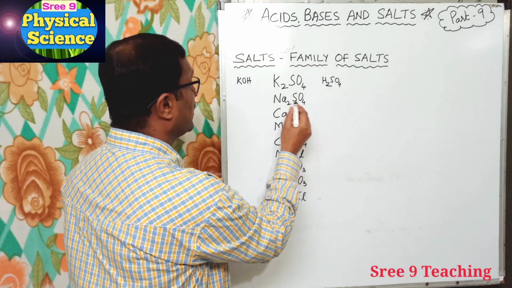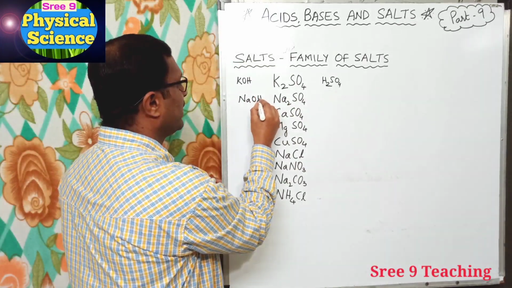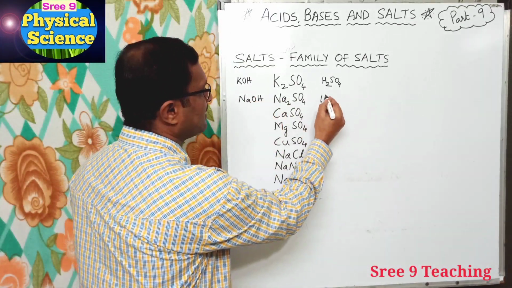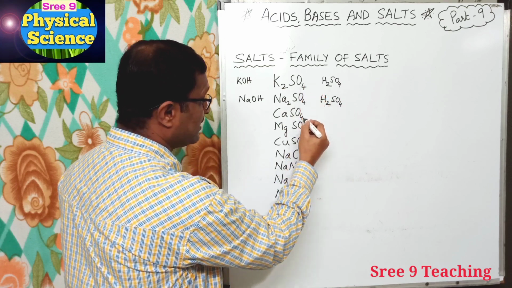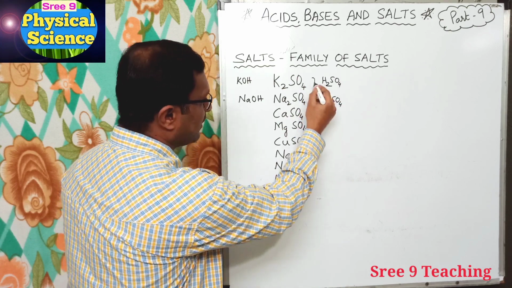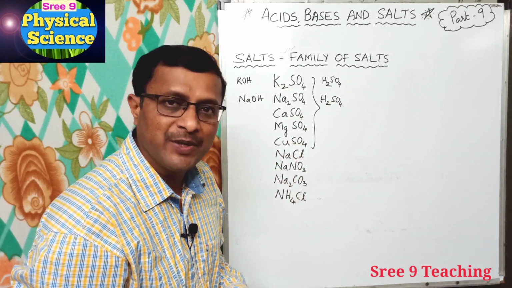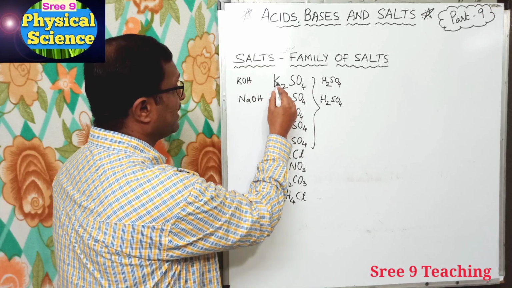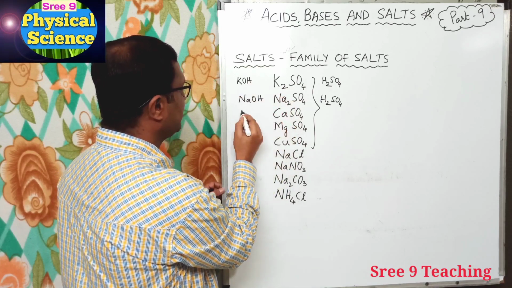Now Na2SO4 also, here I will write NaOH, sodium hydroxide is the base and acid is H2SO4. So whatever the sulfates are there till there, all are from H2SO4, which is nothing but sulfuric acid. And here metals are different. Here this is the potassium hydroxide, sodium hydroxide, calcium hydroxide.